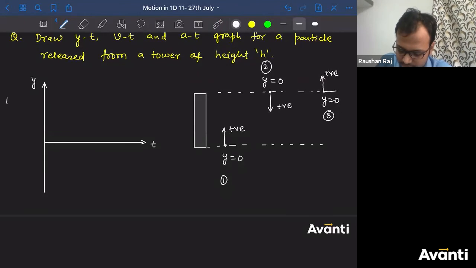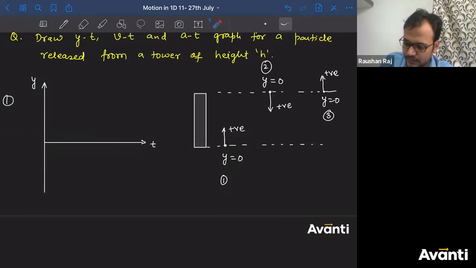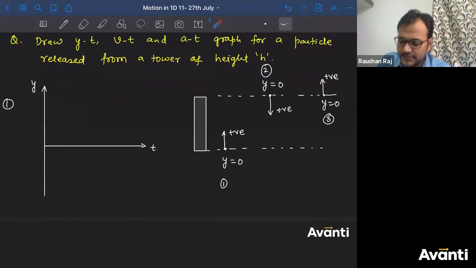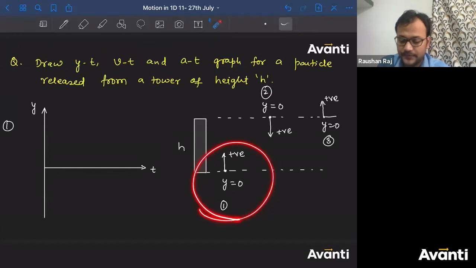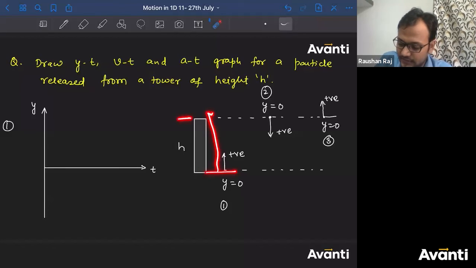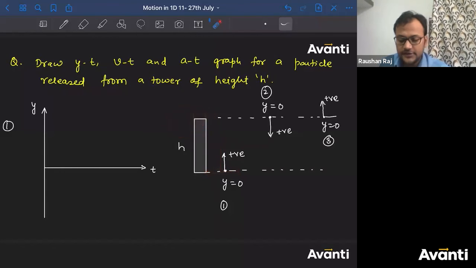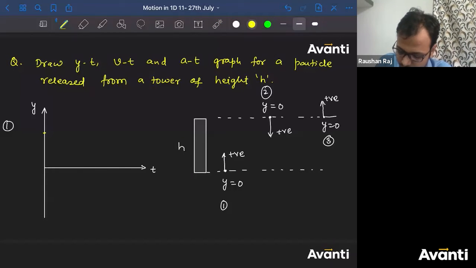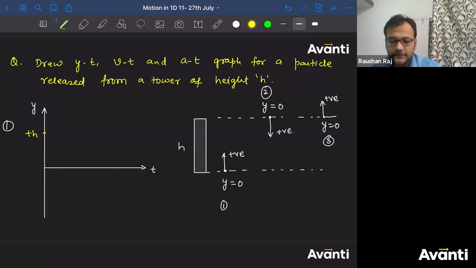I am taking first assumption. So the y is equal to 0 is what? The ground. So this is height h. So tell me what will be the value of y in first assumption at the top of the tower. It will be positive h. Correct hai? It will be positive h, because this is 0. I'm going upward, so positive, and the distance is h, so plus h. So at t is equal to 0, the particle is at plus h. Yeah, correct hai? Now, how the graph will look like, guys?